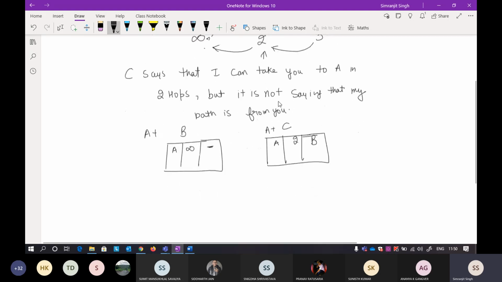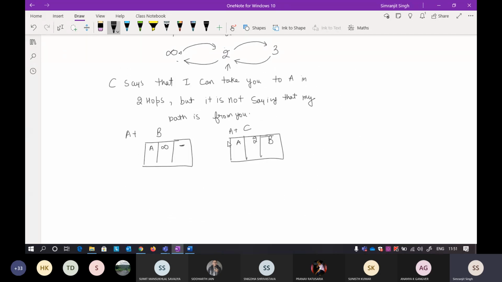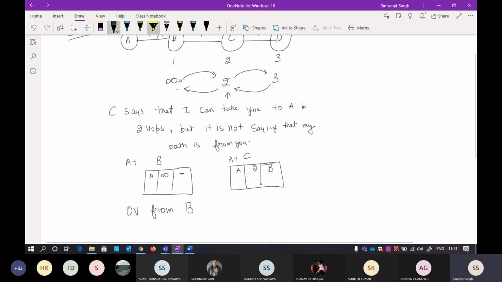Okay, so I'll show you what happens at B now. At B, you will get the distance vector only from C, because the path from A is now down. Sorry, at B you will get a distance vector, suppose from C. Sorry about that.